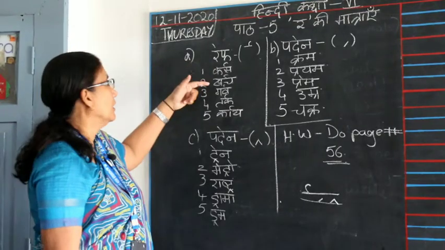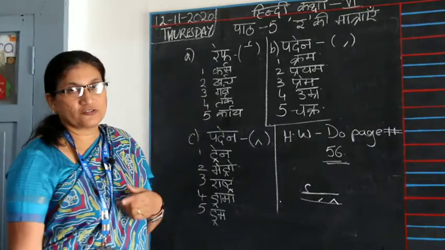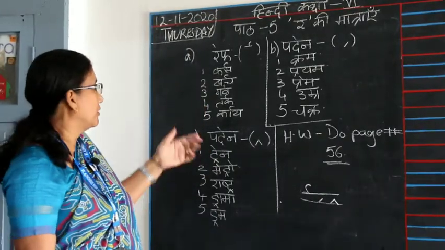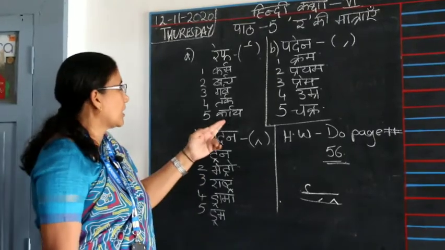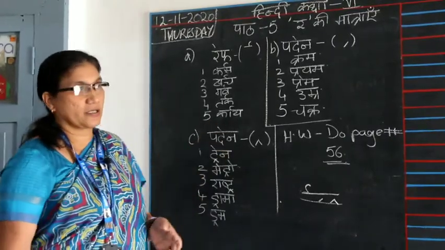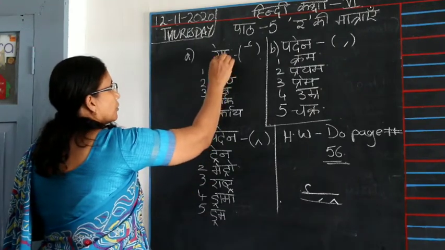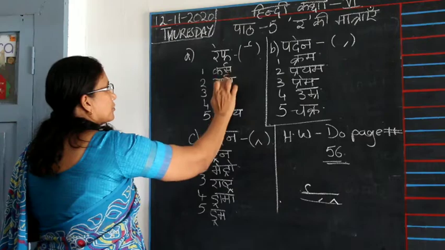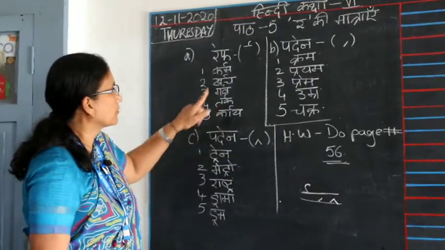Karma, your work. Kharch means what you spend money. Garv means what you are proud of. Tark means what you talk about. Karya is your work. So this, children, ra ki matra will be on top. It is called as ref. It will be on top of the line. It won't be anywhere underneath the line. It will be always on top of the line.